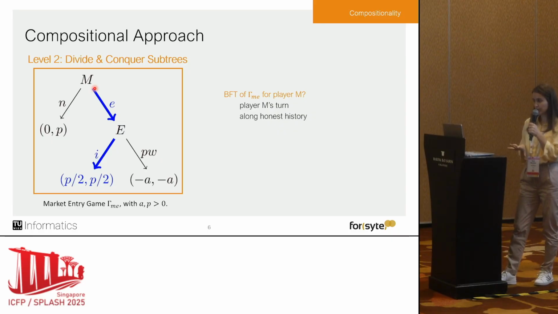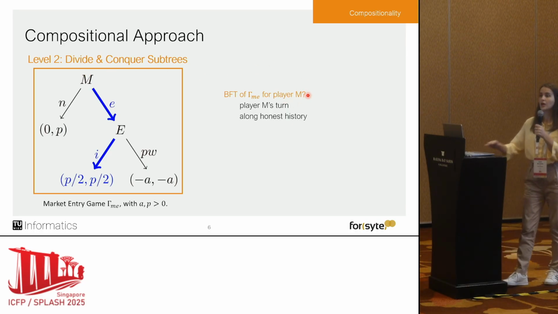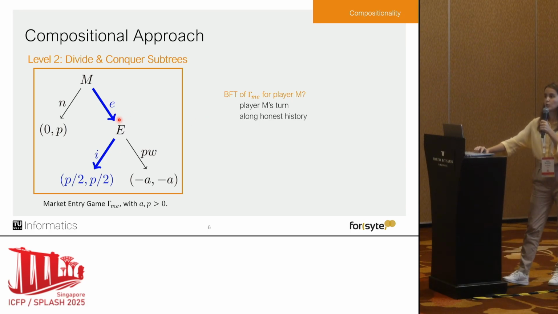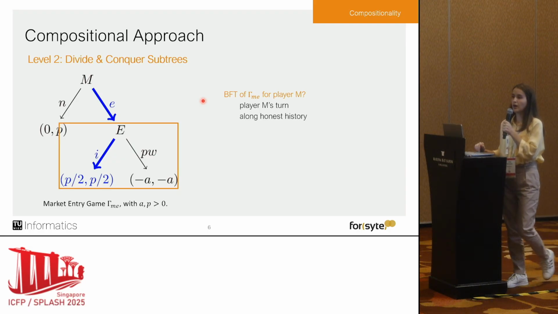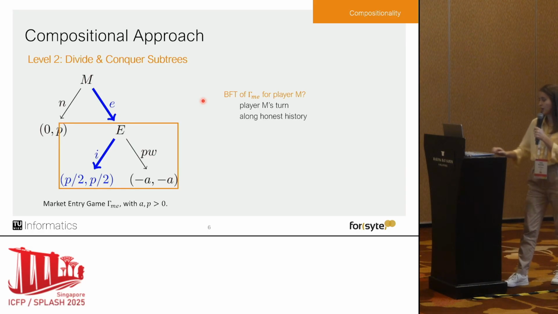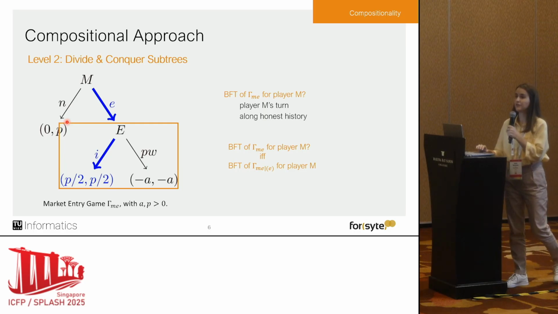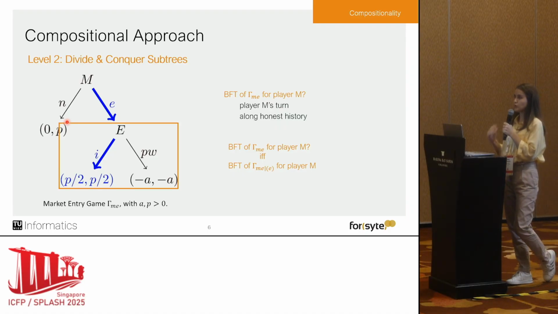Depending on the answers of these questions, we then analyze only the subtrees that are relevant in the situation. So in this concrete situation, we see that we have M as a player, and this is the same player that we are analyzing the property for. So we have the assumption that this player is honest. Moreover, we are along the honest history, so there is an honest action available, which is why we know that this player will take this action, and then we can reduce the security of this larger game to the security of this smaller sub-game. So in this particular example, we do not need to analyze the subtree after n. And here it is just a leaf, but in practice it can also be a very large tree.